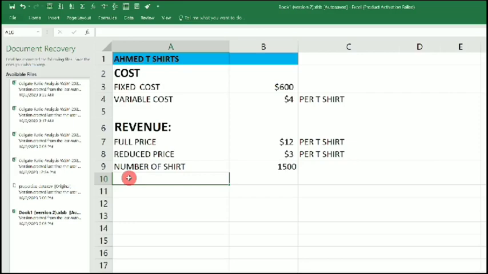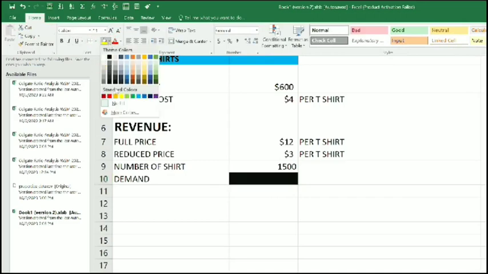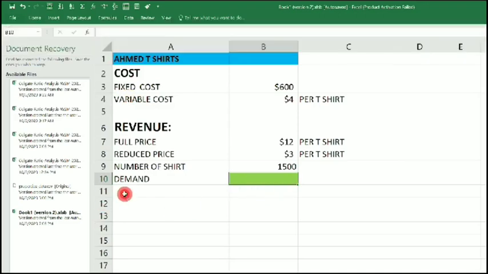Now let's put what we don't know. First, we don't know demand. We don't know how many shirts will be demanded, right? We are not too sure of how many shirts. Every company goes through this same problem. They produce a quantity of products, but they are not too sure of demand. But they always have a very close guess, okay? So we don't know demand. So let's put this as green. So I'll go to home, come here, then select green. It's an unknown, so that's why I'm highlighting it.